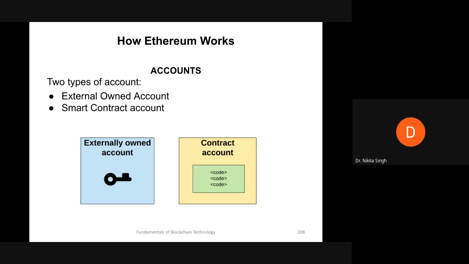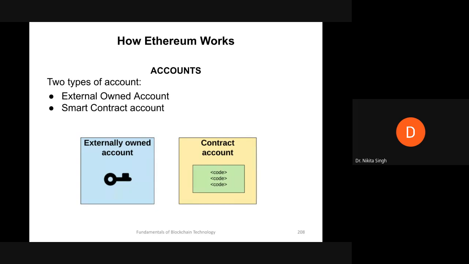And you can use this externally owned account to initiate transactions, such as sending Ether from one account to another, or receiving Ether. In externally owned accounts, transactions between them can only be Ether transfers.